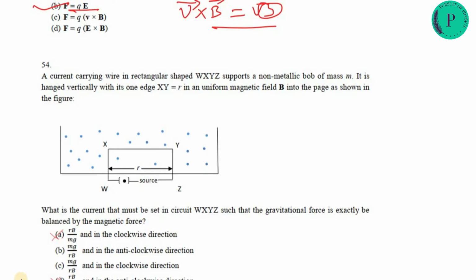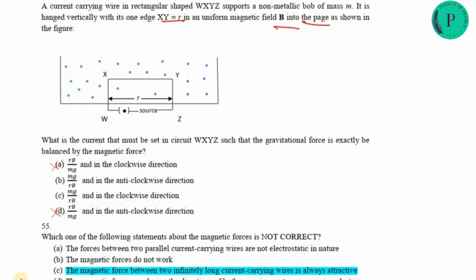The next question is asking about a current carrying wire of rectangular shape WXYZ, supported on a non-metallic bob of mass m, and it is hanged vertically with one edge XY equal to r in a uniform magnetic field B. B is into the page. What current must be set in WXY so that the gravitational force exactly balances the electromagnetic force?